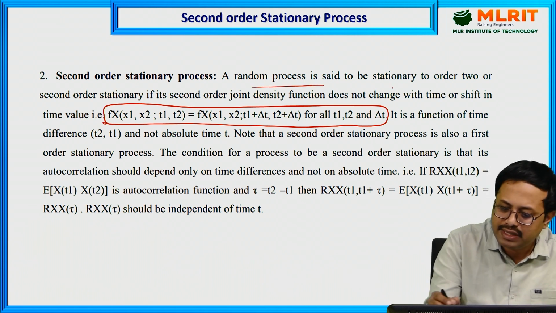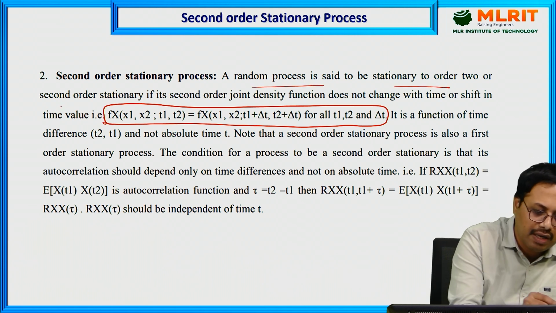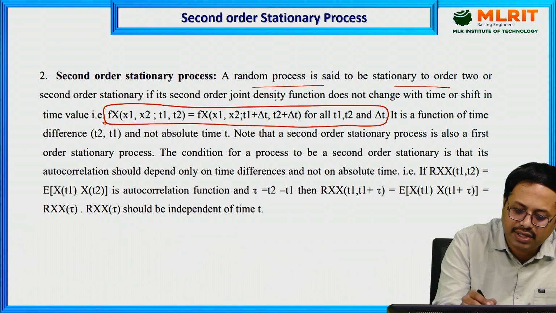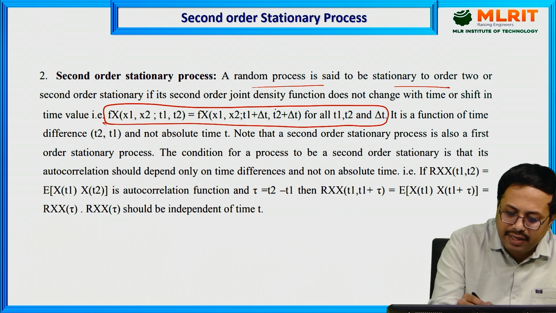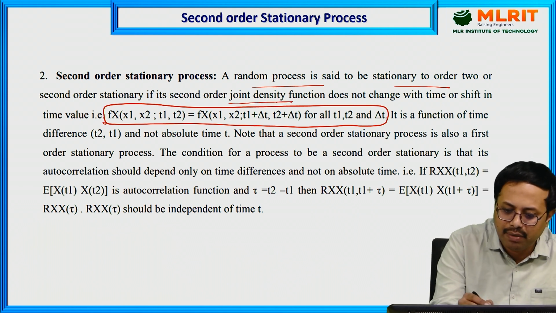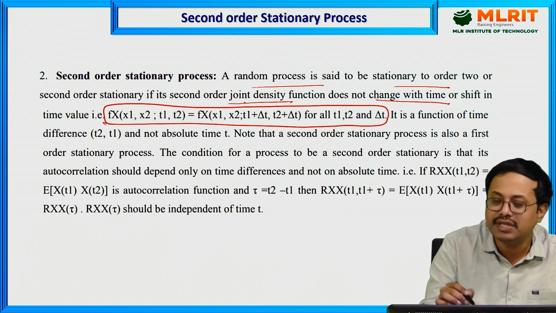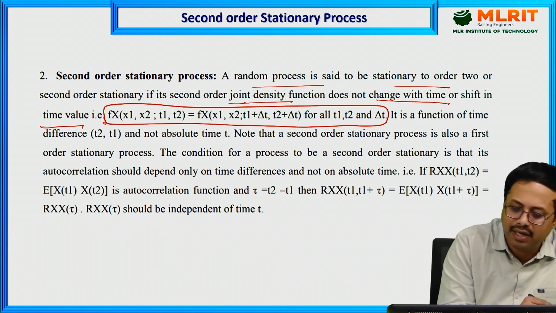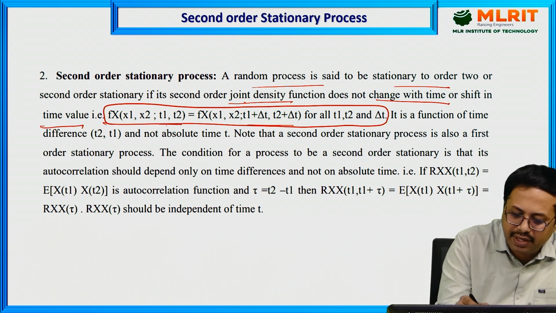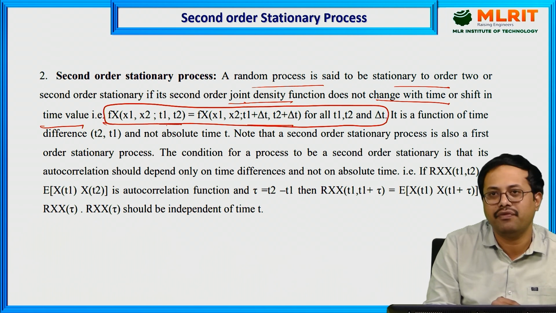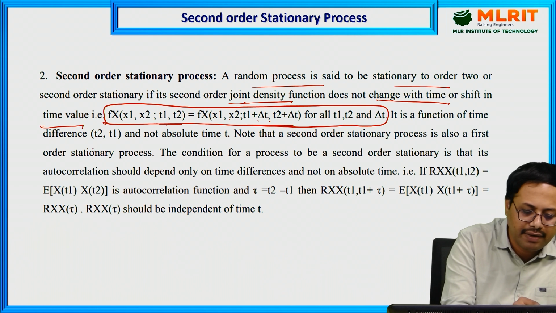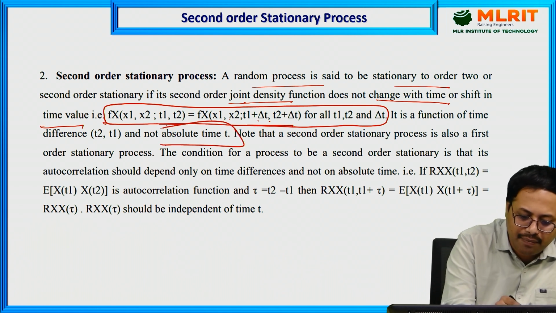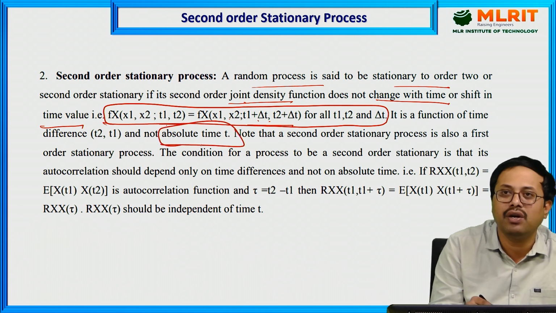A random process is said to be stationary to order 2, or second order stationary, if its second order joint density function does not change with the time or shift in time value. When you have more than one variable, we consider it as joint. It is a function of time difference, because it is the difference of time only, and not the absolute time. It depends upon the shift in time, not the absolute time t.